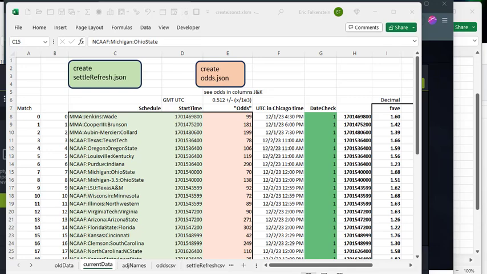Okay, this is how you as an oracle send the odds data. Now, the person who sent the settle refresh on Monday, Tuesday can't be the same person who sends the odds in. That person has to vote, but they can't send the odds in. This is to discourage complacency among the oracles. Some oracle might just get in the habit of doing it all the time, and then he gets hit by a truck, and no one would know how to handle it.